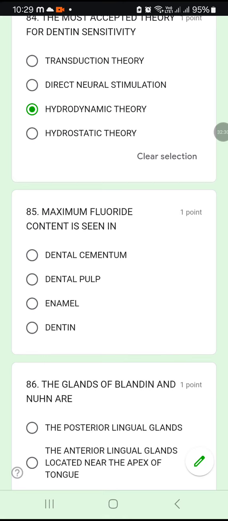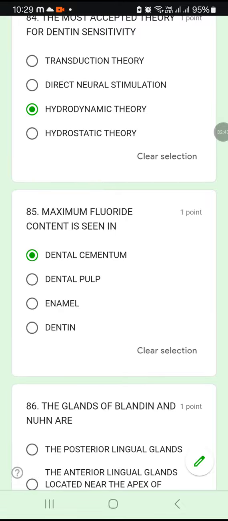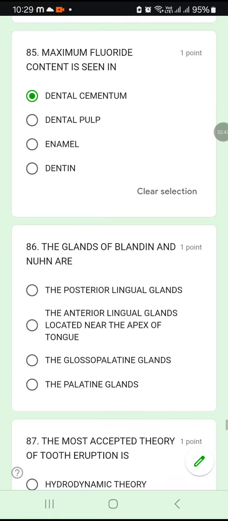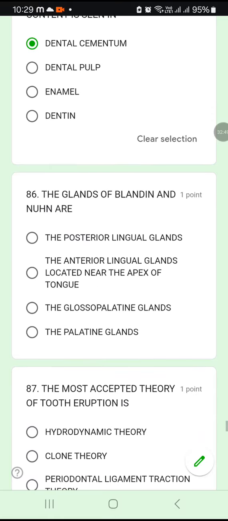85. The maximum fluoride content is seen in dental cementum, dental pulp, enamel or dentine. So with advancing age, the cementum will have very high fluoride. So the cementum is the one. 85A. Maximum fluoride content is seen in cementum and it increases with age.